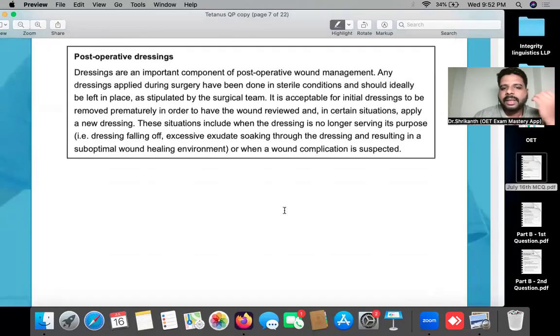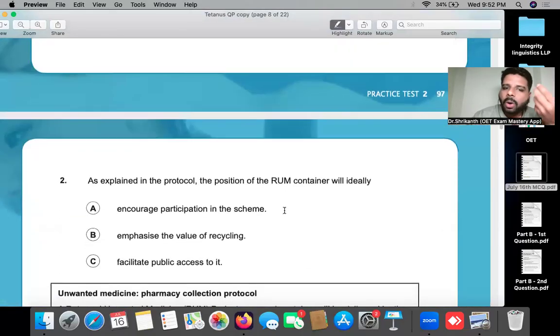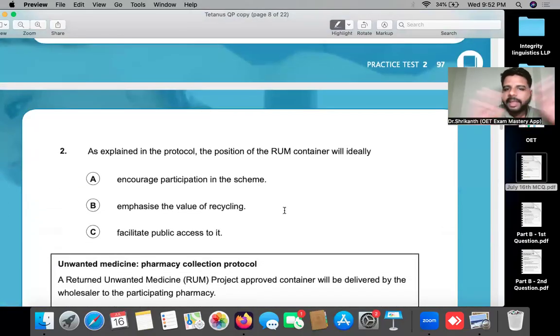Like this, there will be 6 questions and all 6 are going to be completely different from each other, so your brain will become very tired. For example, in one day, the first hour you're learning botany, the second hour zoology, the third social studies, the fourth mathematics, the fifth Hindi. What is going to happen to your brain? Your brain is suddenly exposed to different topics. So the OET is designed.